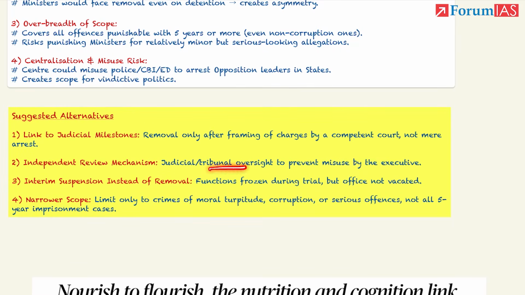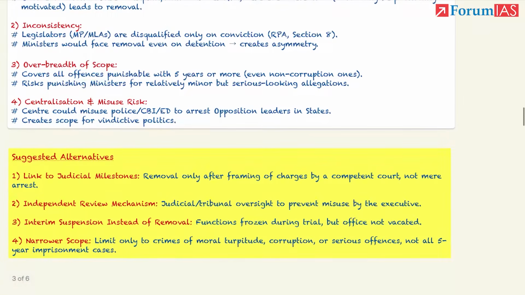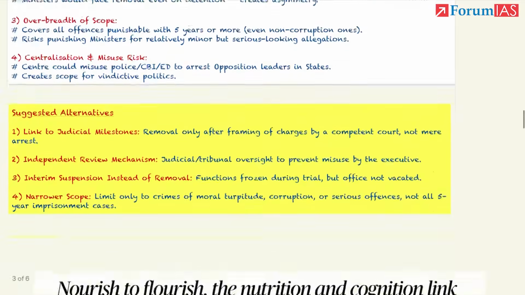Second, there can be judicial or tribunal oversight so that misuse is not happening. Right. Third, do not remove, do not disqualify; there can be a temporary or interim suspension in case of arrest or after the charges have been framed. Also, the scope can be narrowed. Any offense which is punishable for more than 5 years. Now it can be narrowed down to crimes which include moral turpitude, corruption or serious offenses, not all 5-year imprisonment cases.